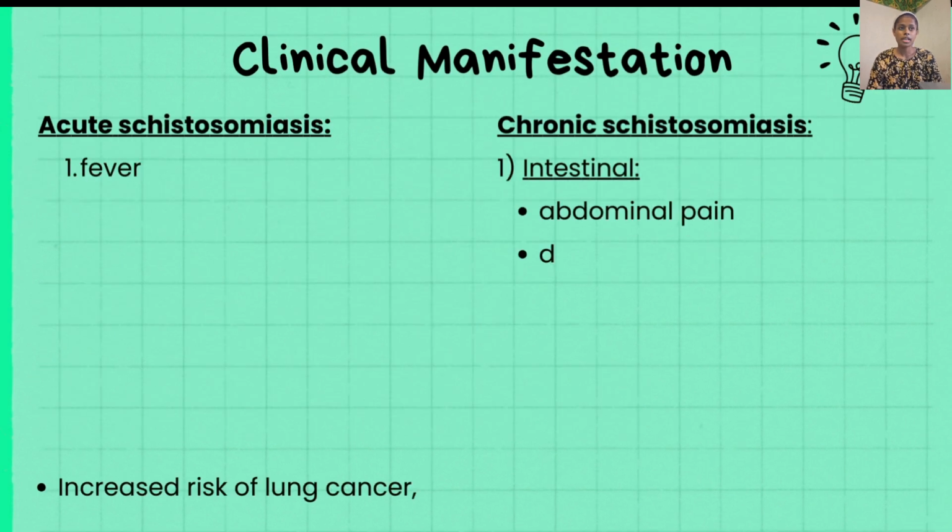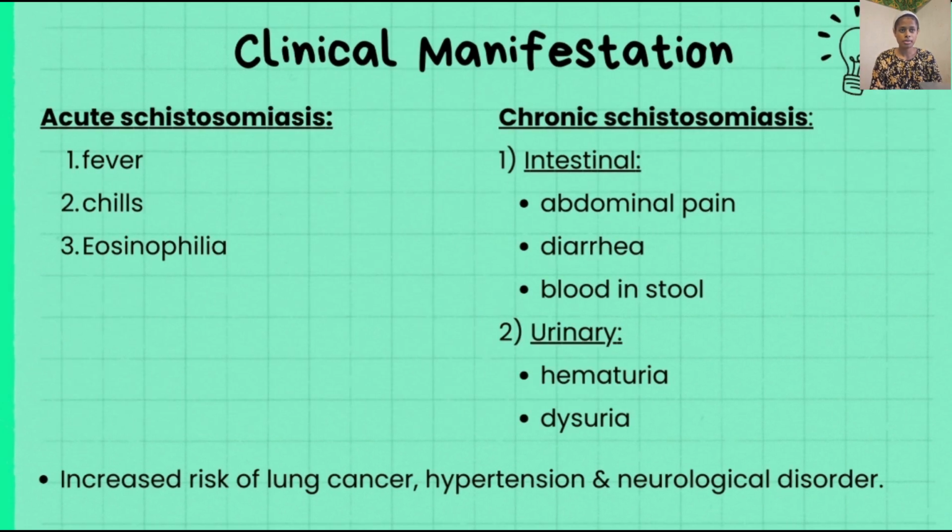Moving on to the clinical manifestations, for acute schistosomiasis we have fever, chills, and eosinophilia, whereas chronic schistosomiasis is divided into two. Intestinal schistosomiasis presents with abdominal pain, diarrhea, and blood in the stool, whereas urinary schistosomiasis presents with hematuria and dysuria. These clinical manifestations can lead to an increased risk of lung cancer, hypertension, and neurological disorders.